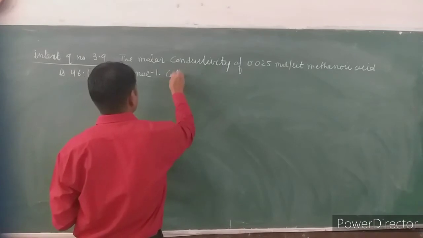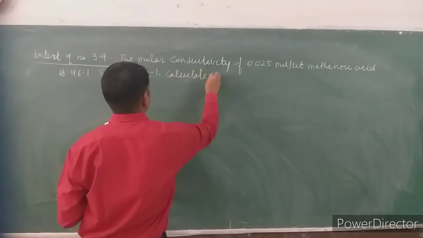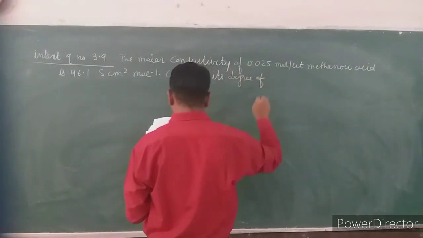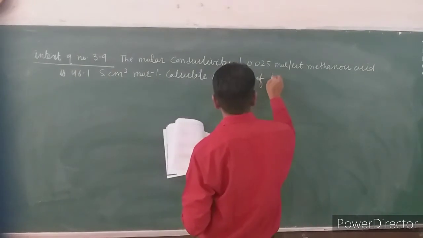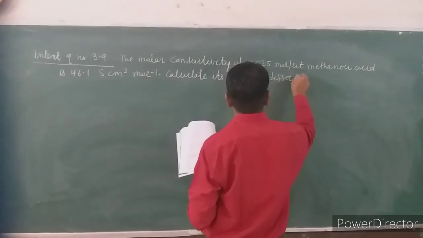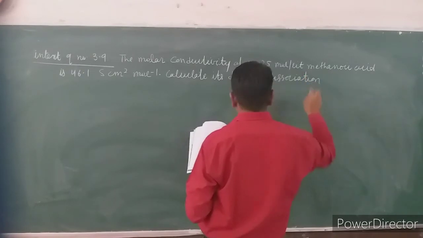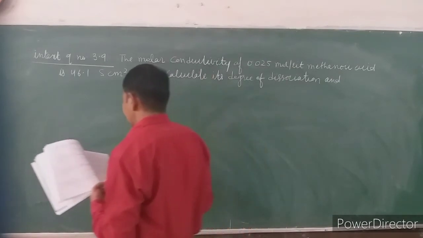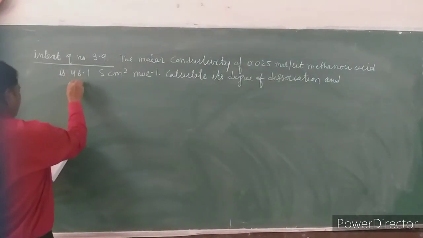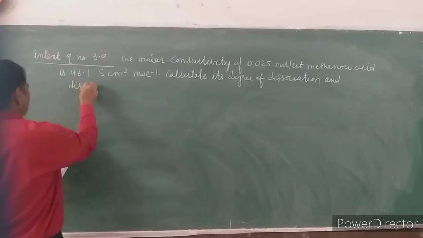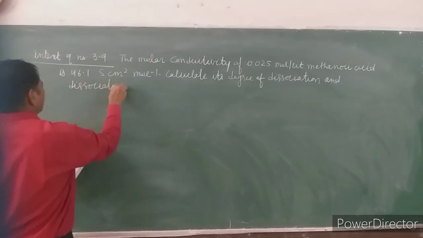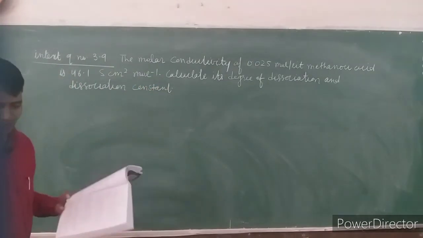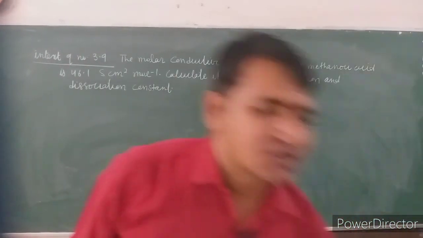Calculate its degree of dissociation and dissociation constant. This is the problem which we have to solve, which is based on Kohlrausch law.